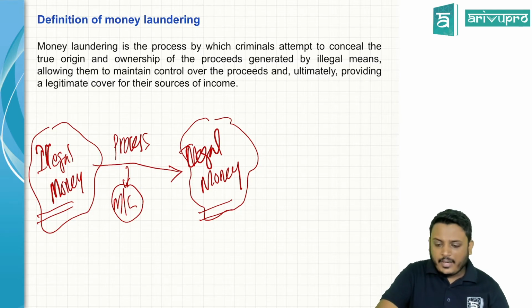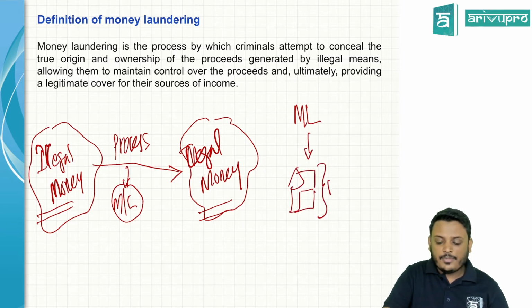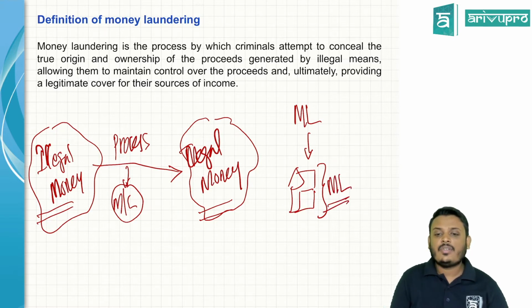Try to understand that money laundering is done by organizations most of the time. There are different types of organizations that do money laundering.